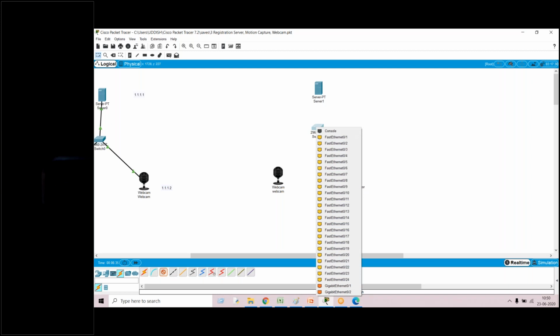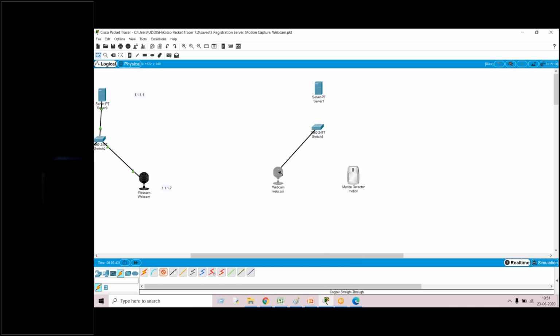Or you can go with the proper cable. Now what I'll do is, from the switch, you can see here for this particular switch we have 24 Ethernet ports available. I'll choose any one of them and connect it to the webcam. The webcam has FastEthernet0. Okay, so I have connected.